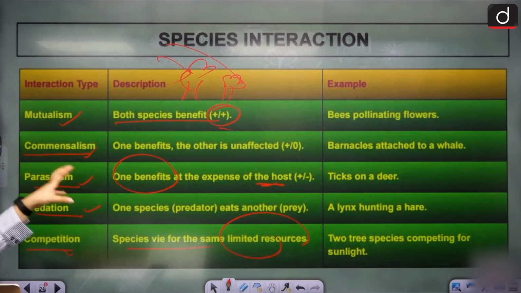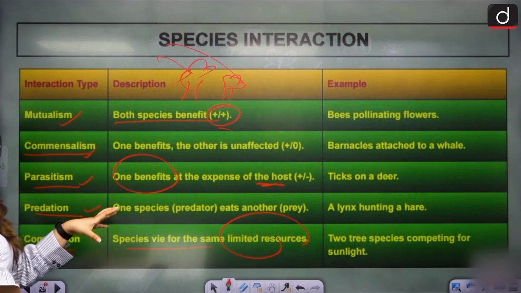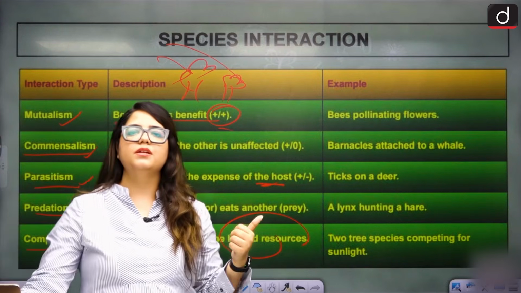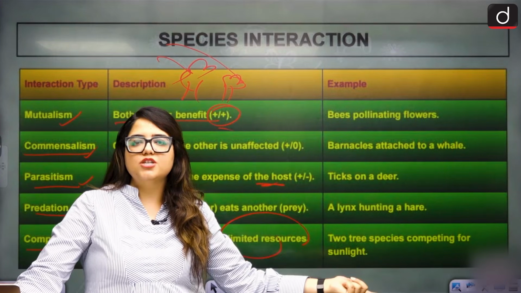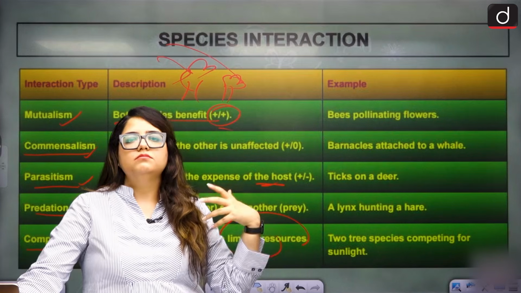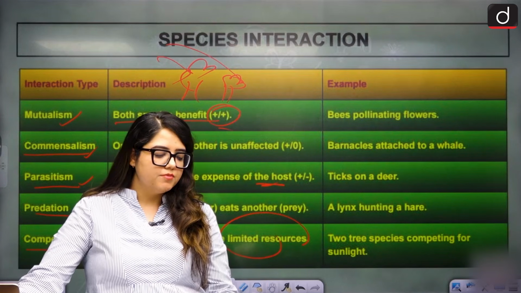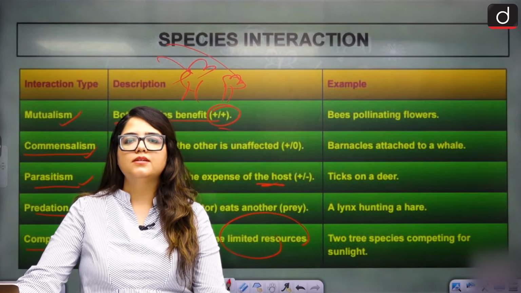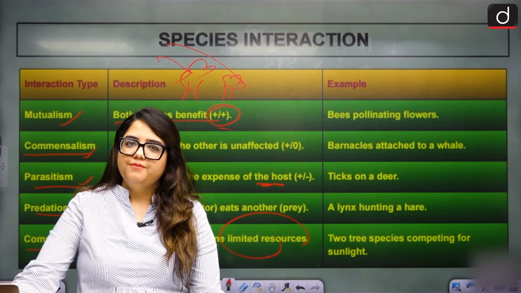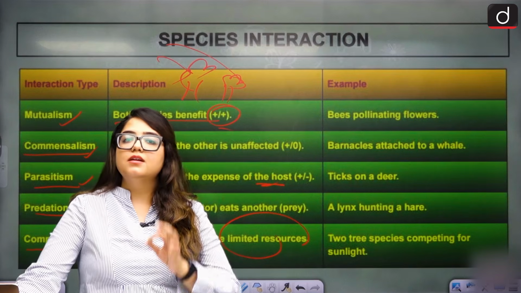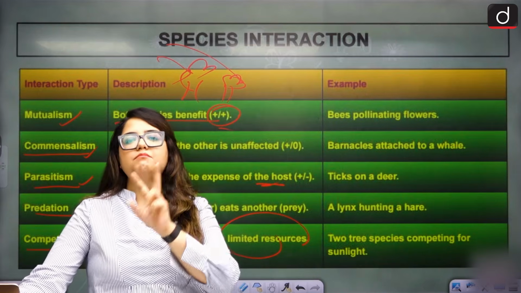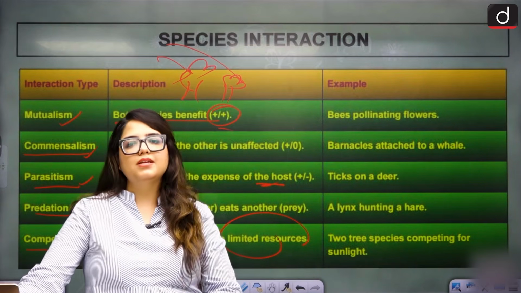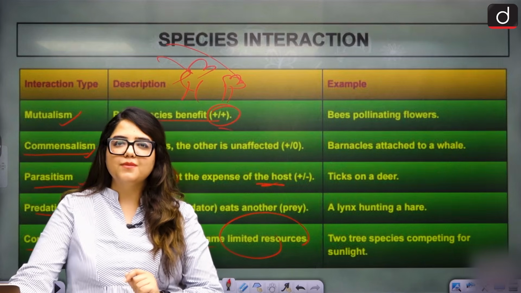You understand? These terms are directly asked, very important for UPSC. They are directly asked, like what is happening in this case. One is benefiting, or they will give you examples like find out which is parasitism, which of these relations indicates mutualism. Such questions are formulated. Please remember, very important for UPSC. They keep asking this repeatedly. Either they give it in the statement formation or in the match the column formation, but they definitely ask this. Can we remember that?